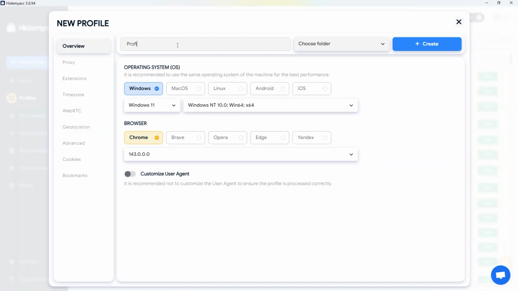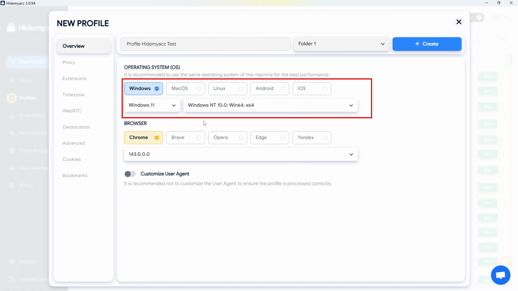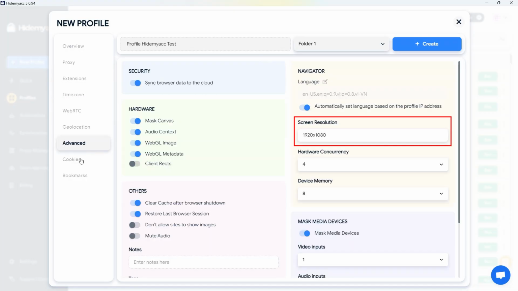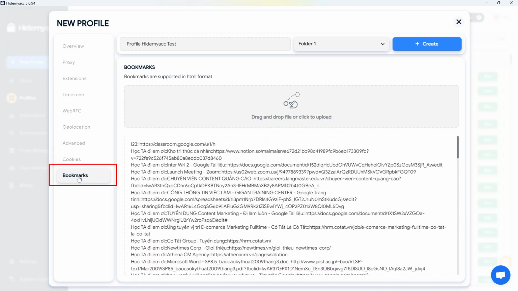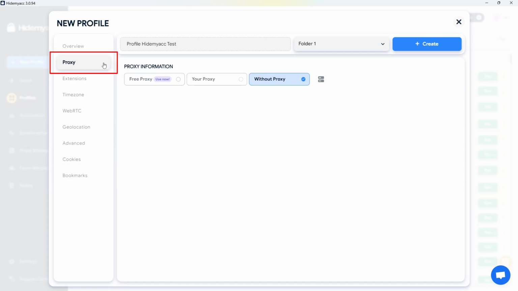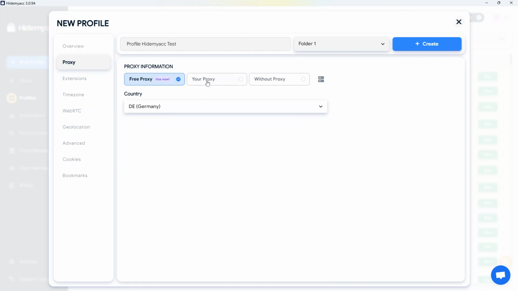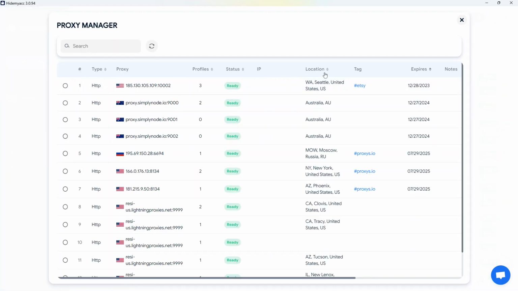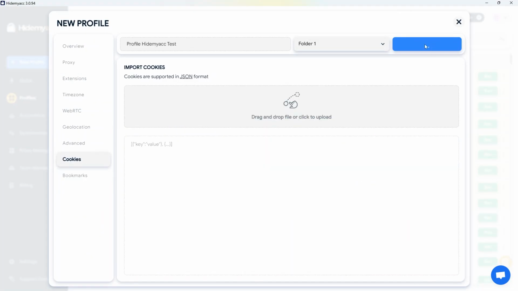Each Hidemyacc profile operates independently, like a separate device. You can customize parameters such as operating system, browser, extensions, time zone, WebRTC, screen size, hardware memory, software, and even add cookies or bookmarks depending on your needs. For proxies, you should add your own proxies instead of using free ones. Free system proxies are usually shared data center proxies, which aren't reliable enough for registering and nurturing accounts. Finally, click Save to store the configuration.